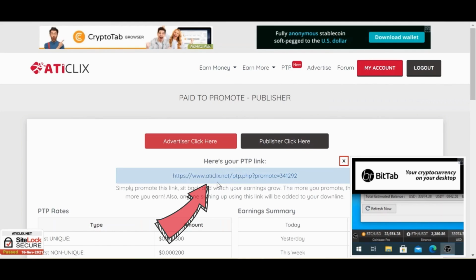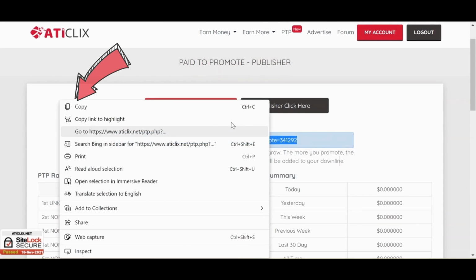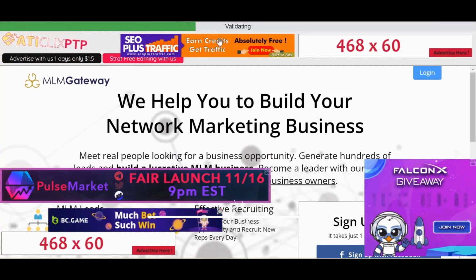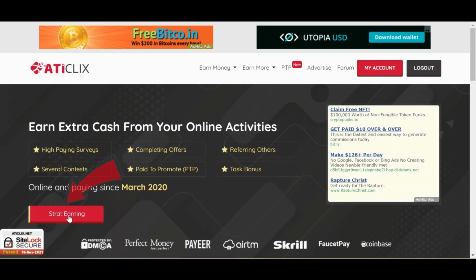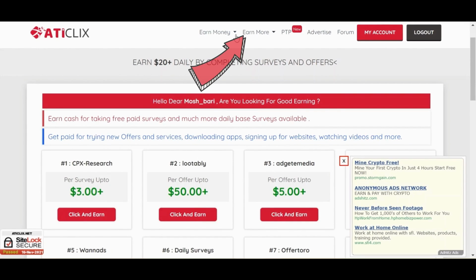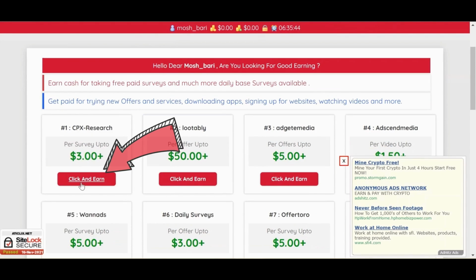So the paid to promote option is good because it pays you more. You get a referral link. When you send clicks to this link, they will pay you as per their quota. This is an ad that came from the referral link. Now another option here is just go and click this button, click and earn.